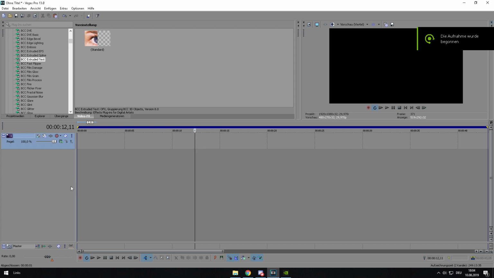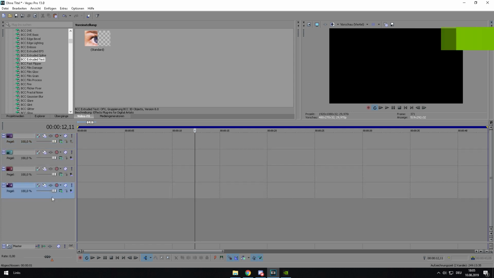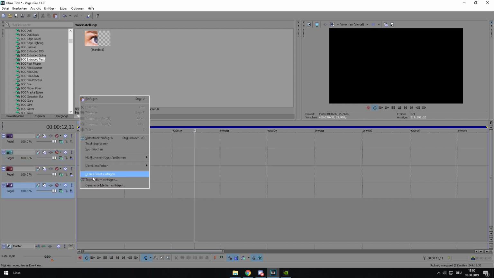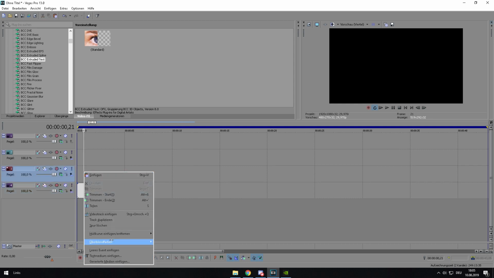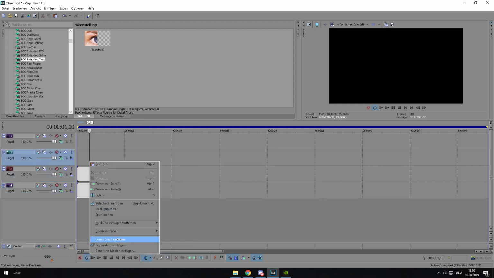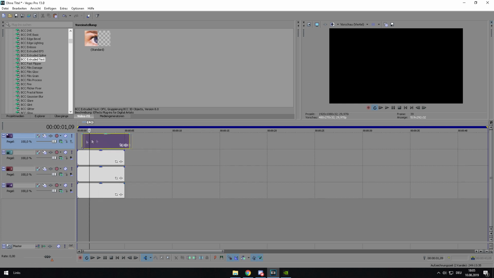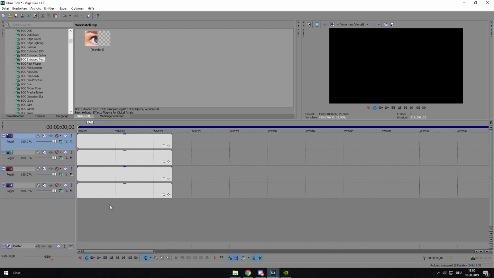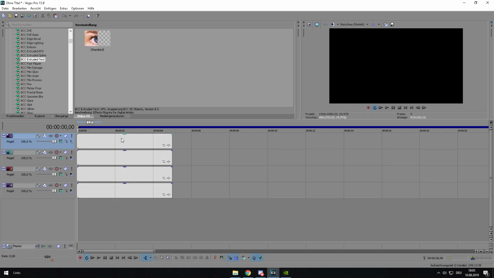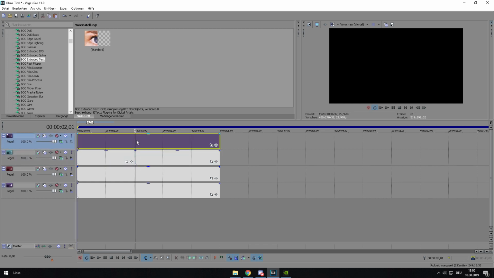So firstly you have to insert 3 more video tracks, so you have 4 in total, and on each video track you have to insert an empty event. Now you want to trim the empty events to how long you want the animation to last. Like, I want to trim them to 2 seconds, so I'll do that really quick.